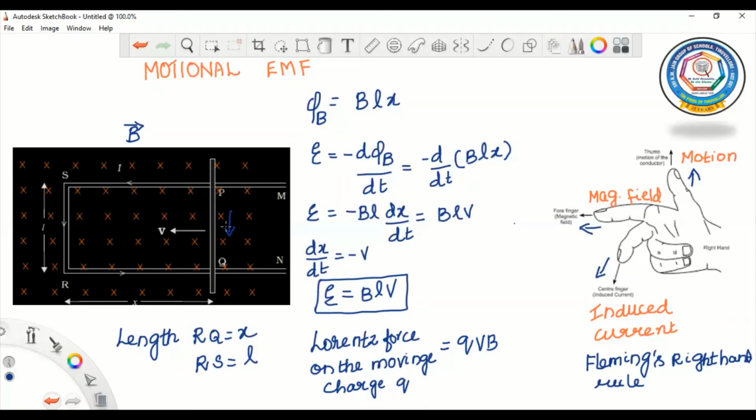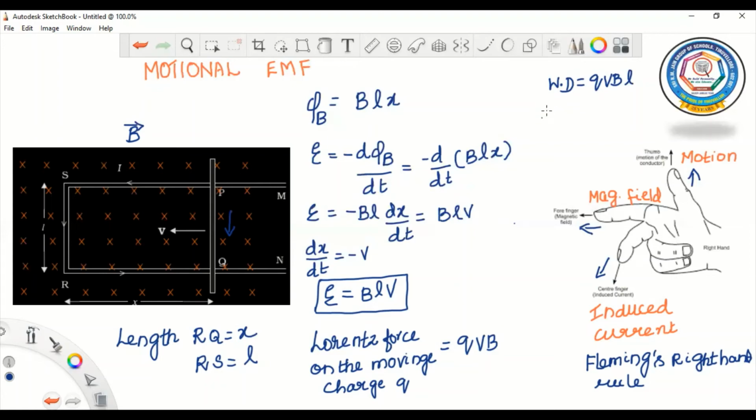So what is the formula to calculate work done? Let me write here, children. Work done is equal to force into distance, right? So here the force is QVB and the distance is L. Once we know the work done, we can also calculate the induced EMF.